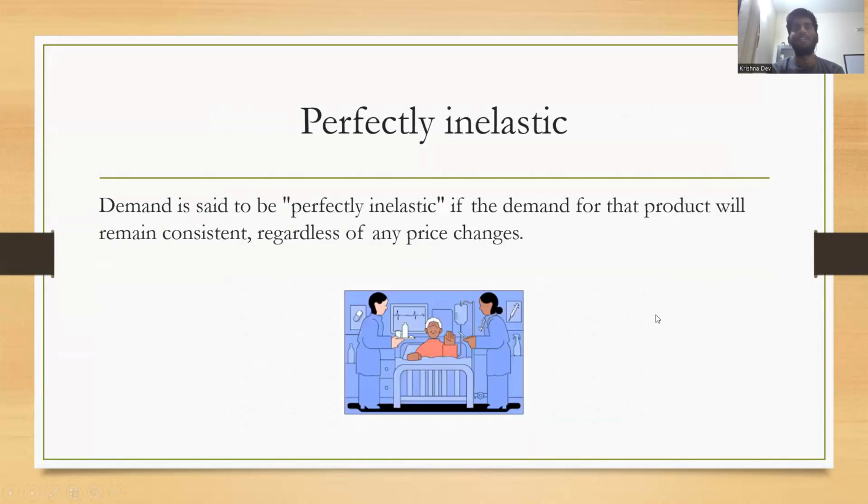Moving on to perfectly inelastic demand. Demand is said to be perfectly inelastic if the demand for the product will remain constant regardless of any price change. Let's take medical care as an example. Say a hospital nearby is offering a discount on medical checkups. Because of that discount, you will never get a medical checkup.